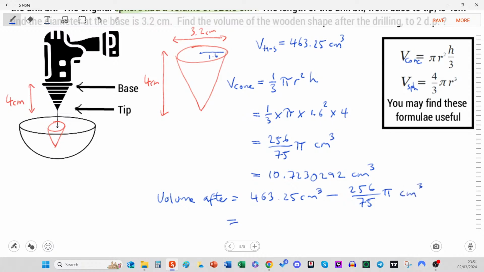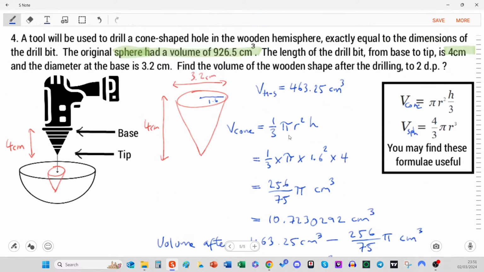So now that's on the calculator, I'm just simply going to write 463.25, yep, that's correct, subtract answer, and we get 452.5. Now it does want it as a decimal, so 0.53 centimeters cubed. Okay, so that's done. Thank you very much for the grade 9. Well, this won't be grade 9, maybe grade 8.